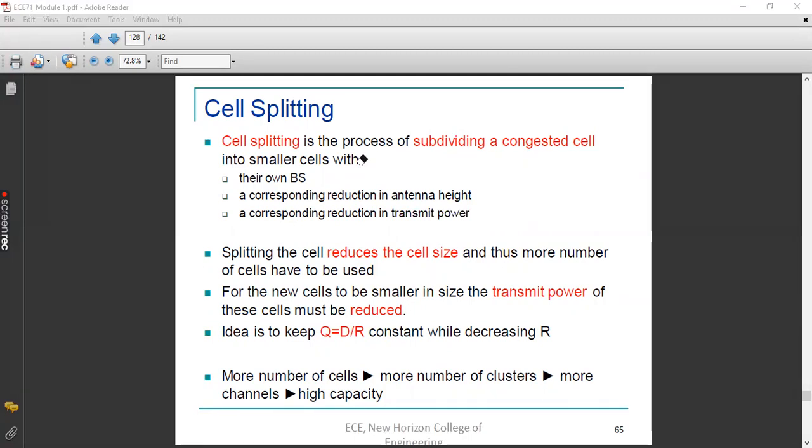Rishita, Samyukta, Shreyanka, Soumya, Shiva, any doubts?